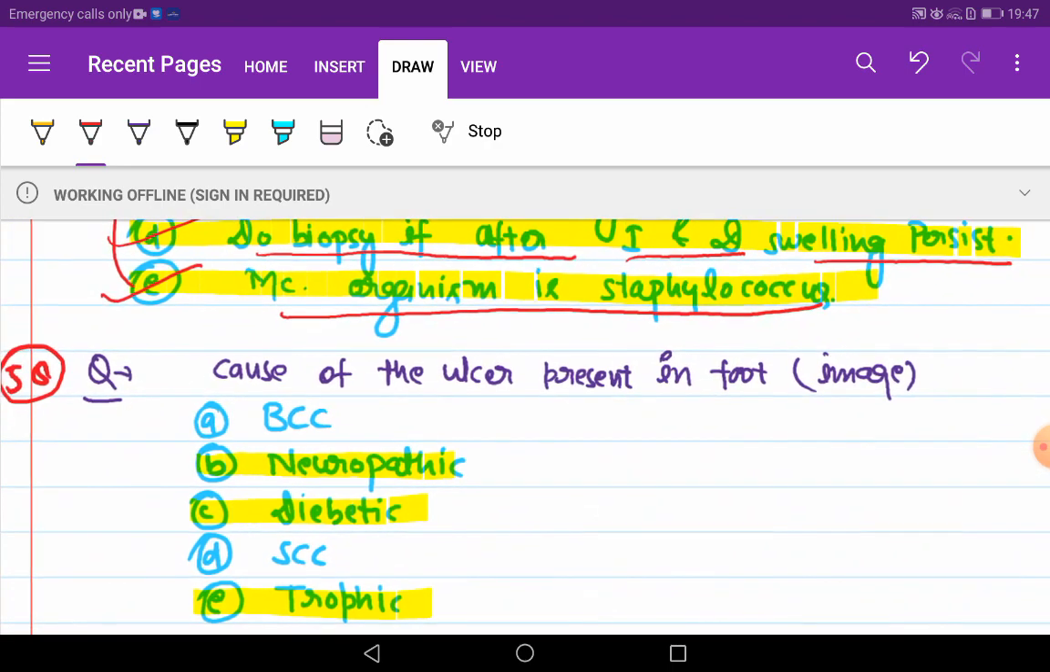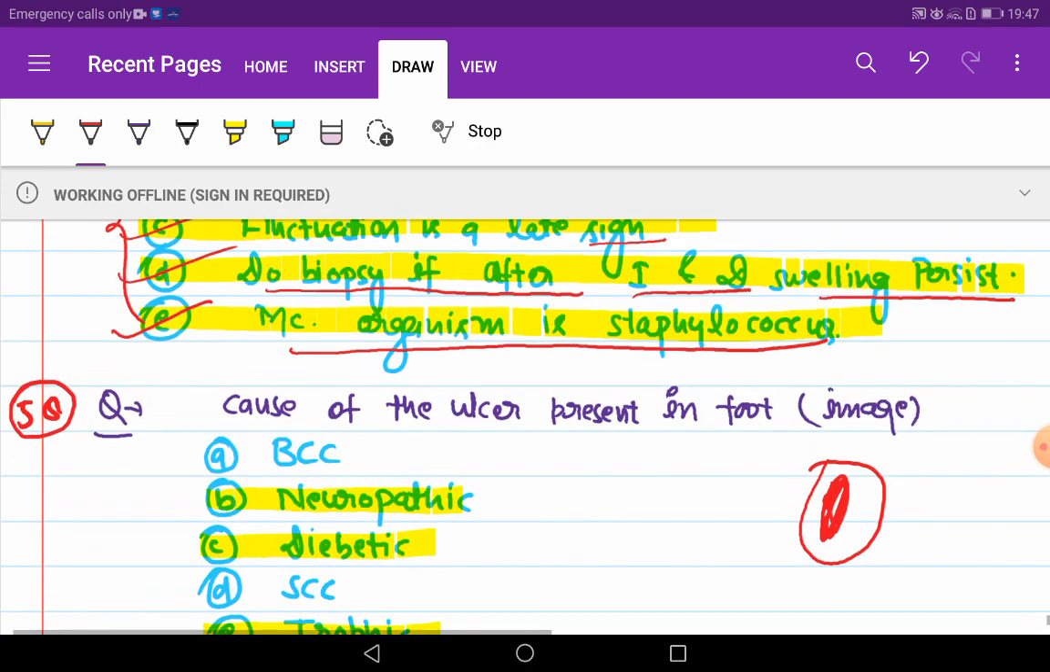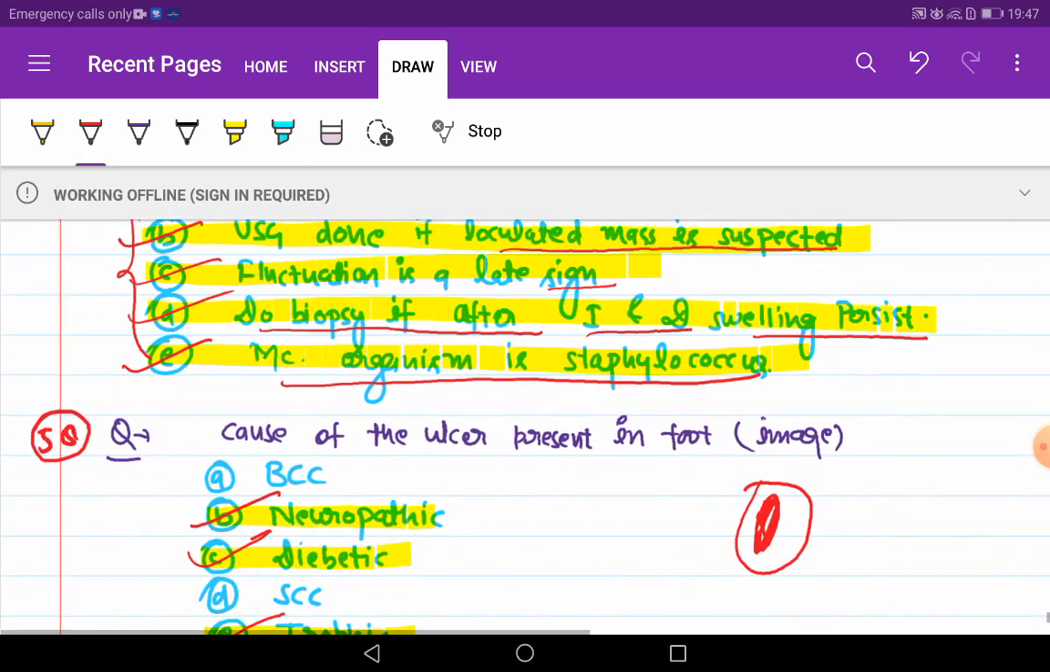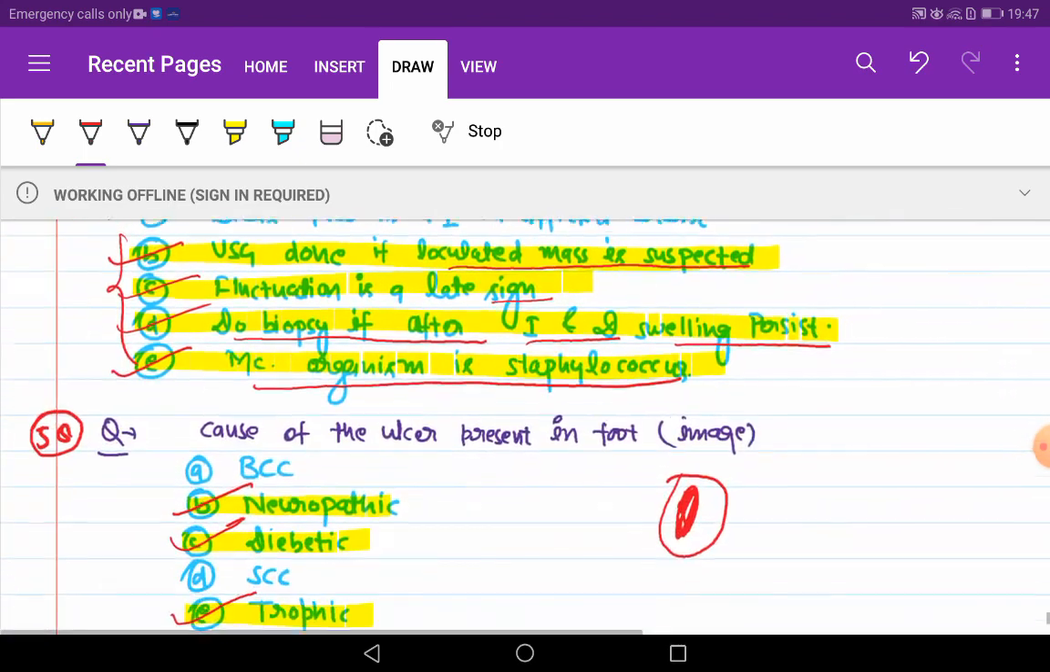Our next question is the cause of the ulcer present in the foot. One image was given, and here some ulcer was there. So it can be neuropathic, diabetic, and trophic. So these are a few questions, and I will discuss the rest in the next part.